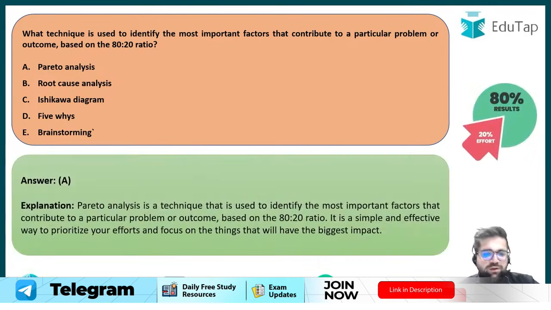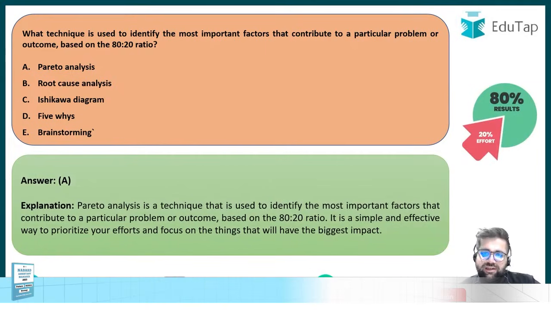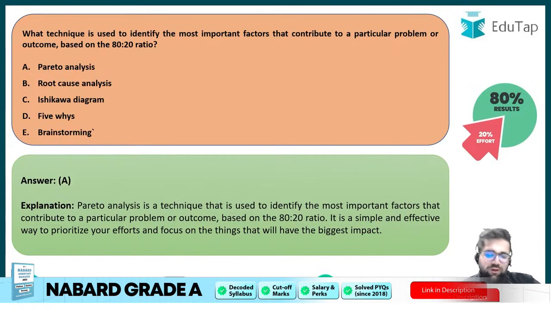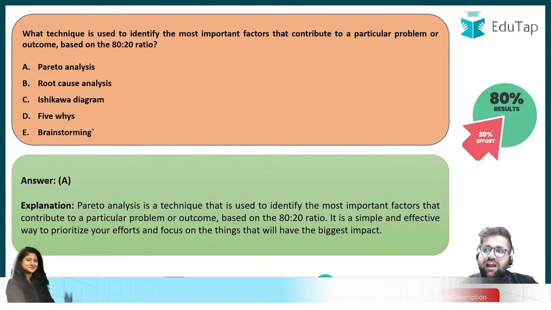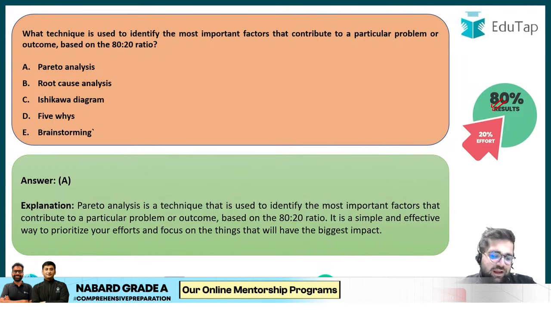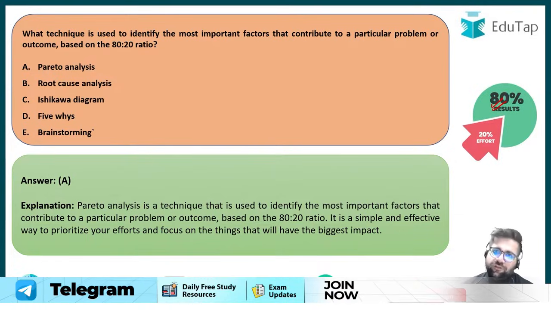So basically this particular technique talks about two different points. If you make 20% of your loyal efforts, that will result in 80% of the results. If you give 20% of your efforts, from those efforts you will get 80% of the results. And this also applies to your examination purpose as well. Just 20% of your loyal efforts, 20% of your discipline will give you 80% of the allocated marks. Okay, a very easy question. I hope there is no misunderstanding on this question.